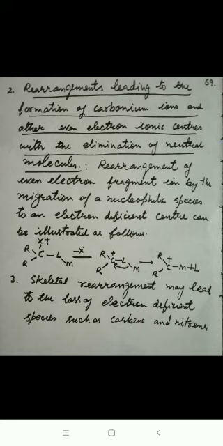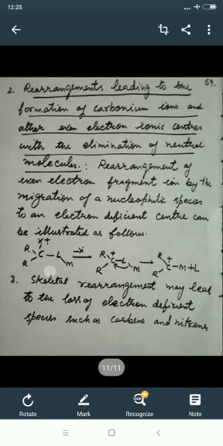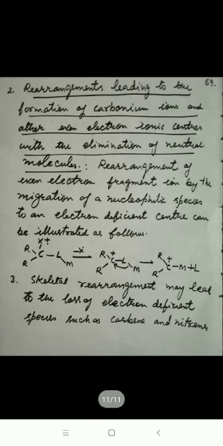Rearrangement of even electron fragment ions by the migration of a nucleophilic species to an electron deficient center can be illustrated as follows. We have C bonded with two alkyl groups and X cation and radical, and we have some ligand L and the metal ion. So this metal-ligand bond will give the electron here, and the ligand will be eliminated out and the metal will be attached to the carbon. So this type of rearrangement leads to a stable ion.